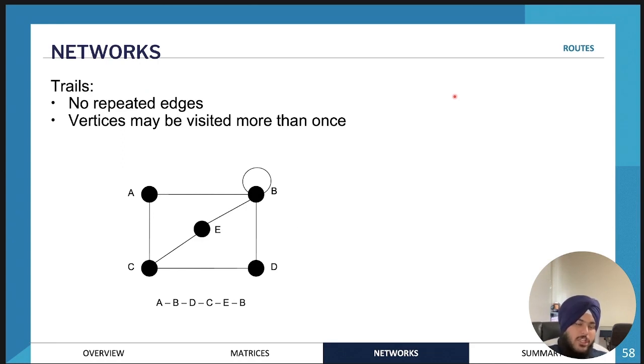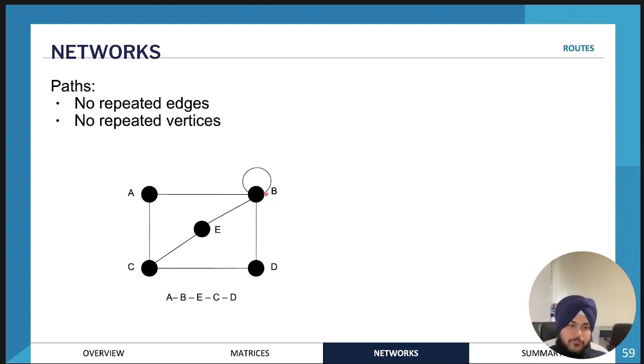A trail might just be a route that you take where you're not repeating any edges, but you can visit vertices more than once. So for example, an example of a trail in this graph would be A, B, D, C, E, B. We're not repeating any of the edges, but we are allowed to repeat vertices. We repeated B 2 times. So that's the important thing: no repeated edges, but the vertices can be visited more than once.